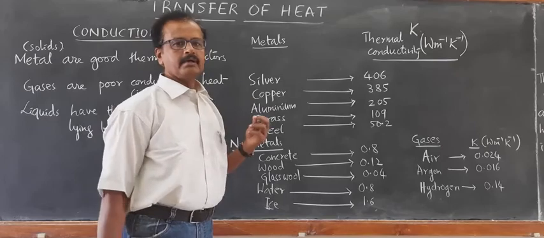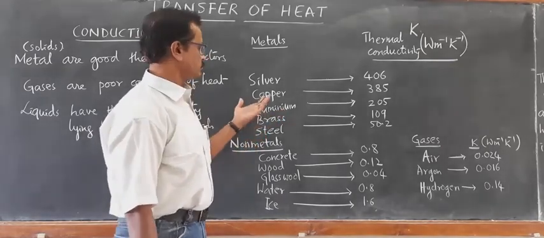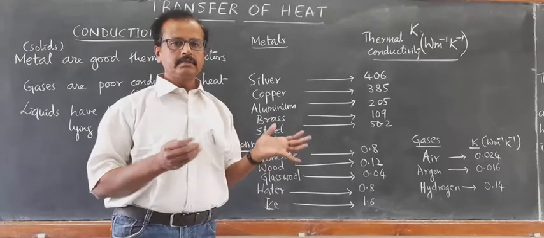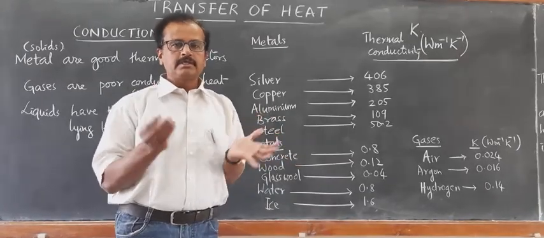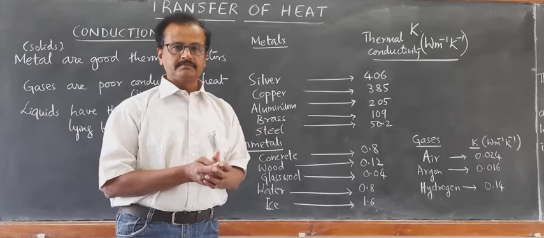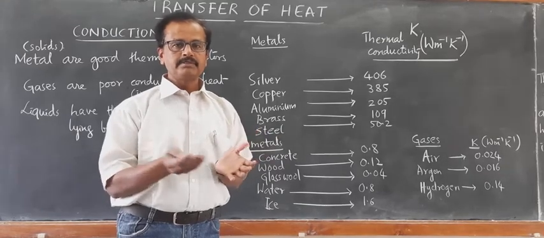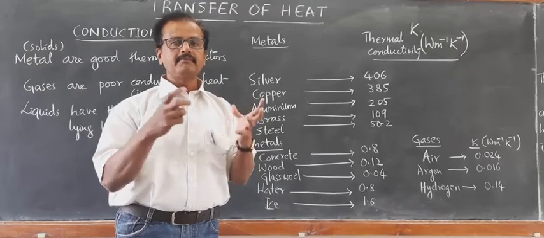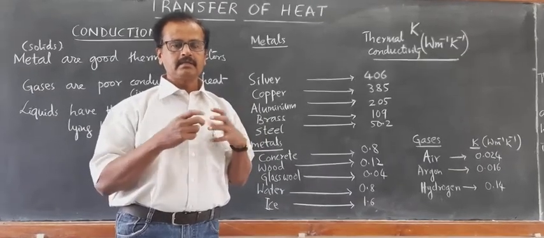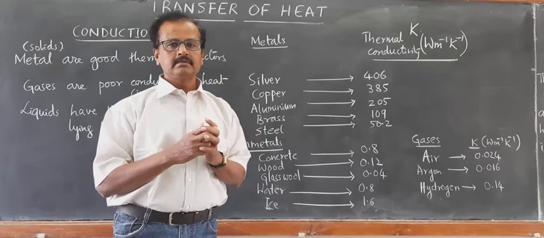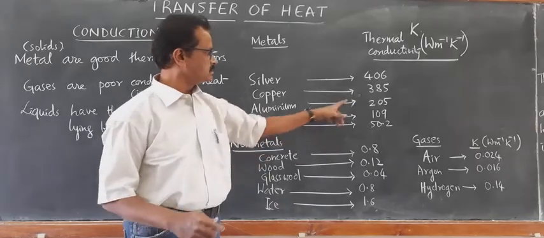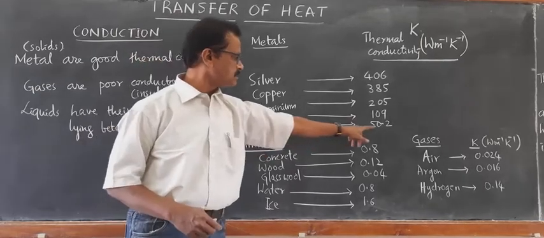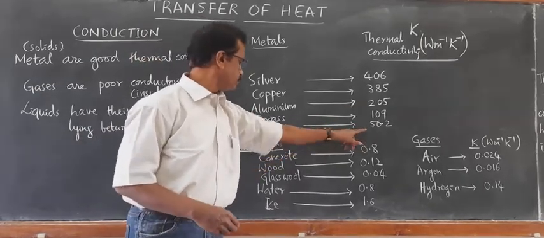Silver being a very high cost metal, usually copper is used. You know that in the market nowadays, steel vessels with copper bottom are available because copper, which is coated at the bottom of the vessel, helps for uniform distribution of heat, and transfer of heat takes place uniformly and faster since its conductivity is very high compared to that of steel. Steel has a very low value, 50.2.